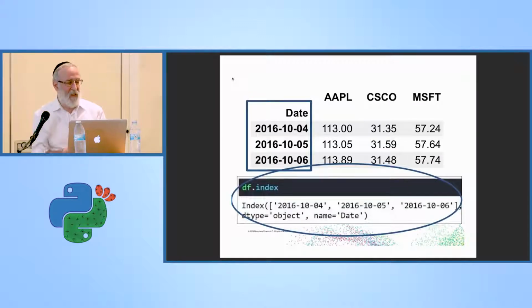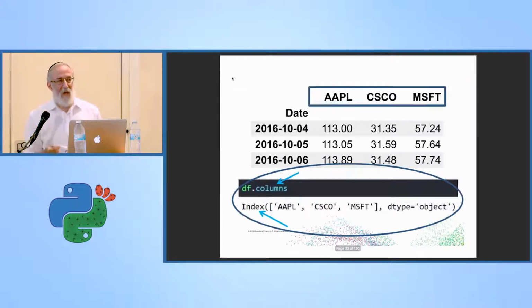Notice if you take a look at the index attribute on the data frame, we see an index object which contains the list of keys. The columns attribute is also an index object. This is important to understand, that both your columns and your index are index objects. This hash table that points to the data. The only thing is, on the horizontal axis we call it columns, on the vertical axis we call it index, but they're both indexes.